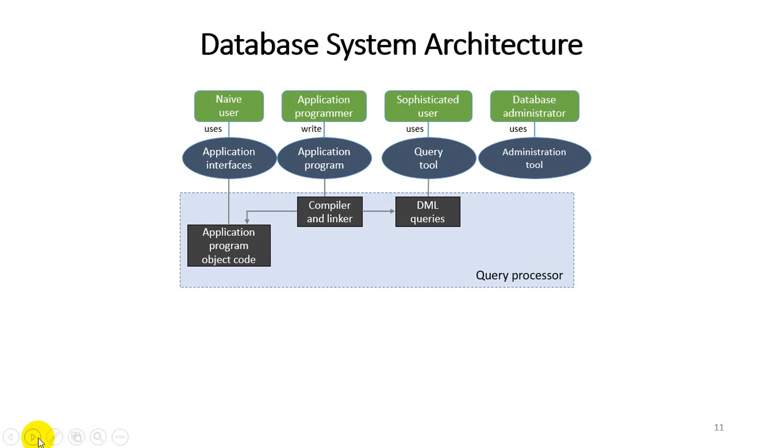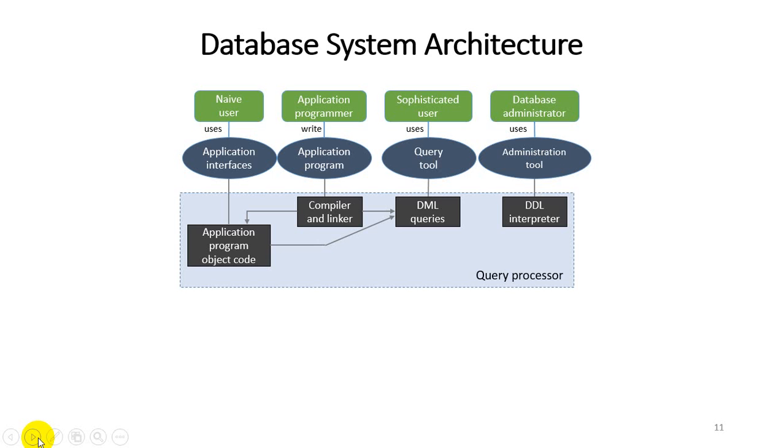After running a query tool, they provide it to the application programmer to check whether it works or not, and if it works, then it is used by the naive user, or end user. So the user can directly access different data through a particular application. And lastly, the database administrator uses the database with an administration tool and performs the DDL interpreter.